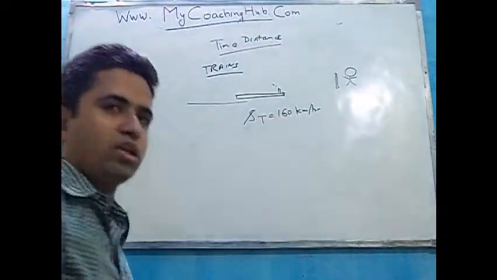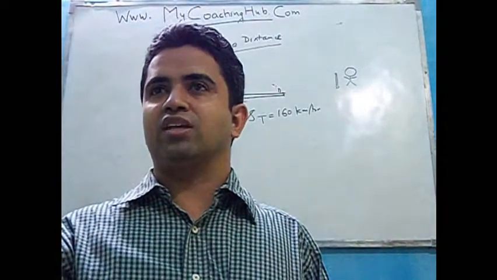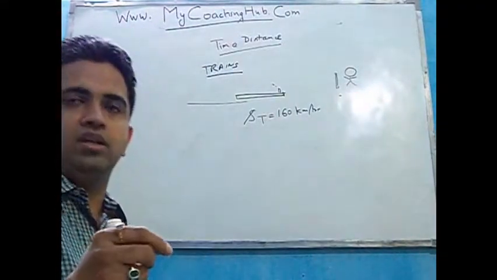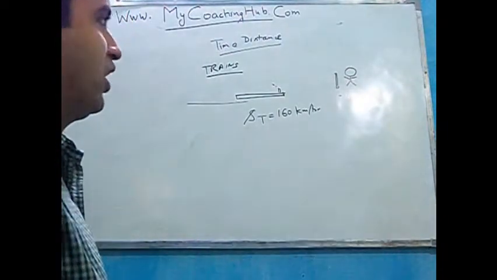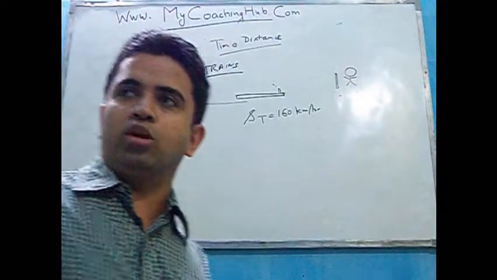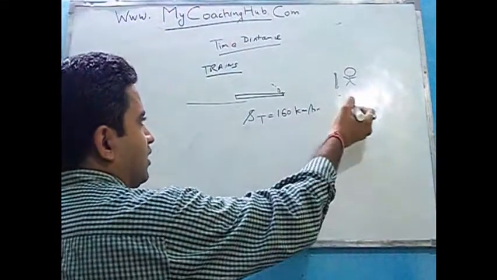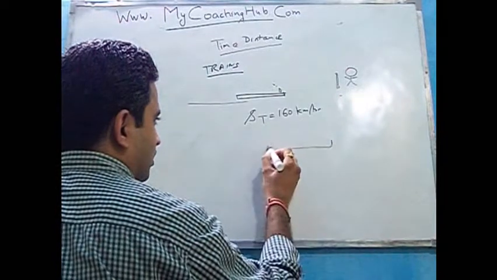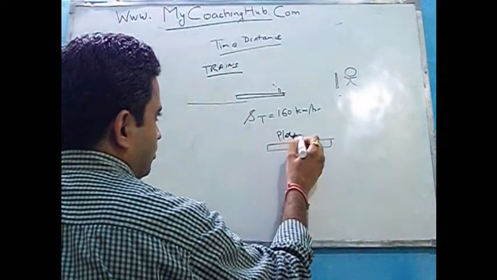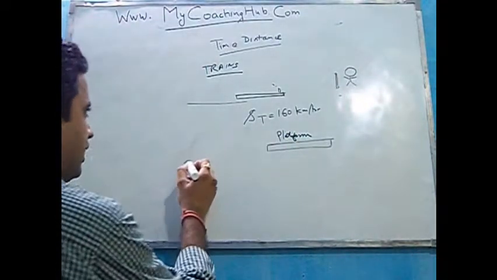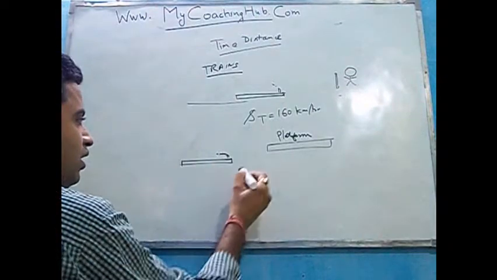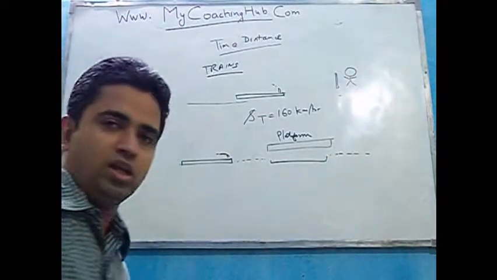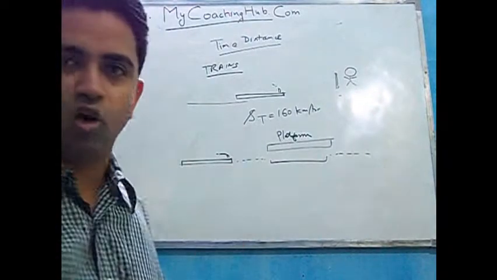This will be a very easy thing. Whenever you are given an object which does not have that much length, a pole is merely a point. जब you are considering something like a train जो इतनी स्पीड पर चल रही है, उसके लिए एक पर्सन या एक पोल का खड़ा होना ऑलमोस्ट इट इज लाइक अ पॉइंट दैट द ट्रेन इज क्रॉसिंग. लेकिन अगर इन केस दिस इज नॉट अ पर्सन बट दिस इज अ प्लेटफॉर्म, in this case, the same train which is coming, once it approaches here, it will have to cross the entire length of the platform. Then only we can say that the train has crossed the platform.